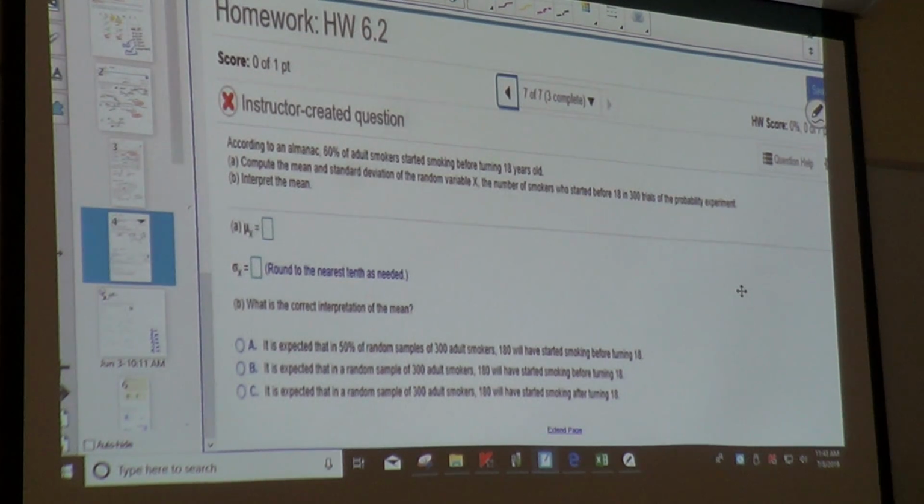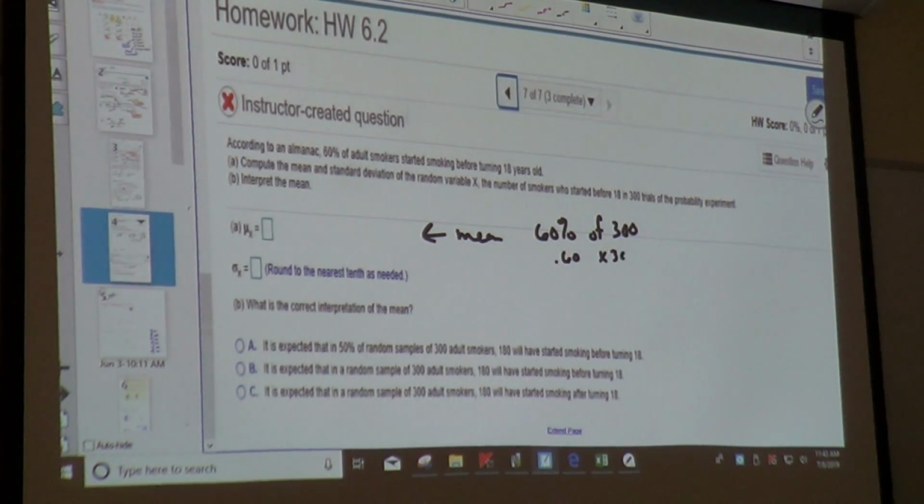Once you multiply the percent times 300, exactly what we did last time. So to get my mean, we're going to do 60% of the 300 people. We can either do 0.60 times 300, or we can do the is over the of equals the percent over the 100. My 60 is my percent, my 300 is my of. I can do it either way.